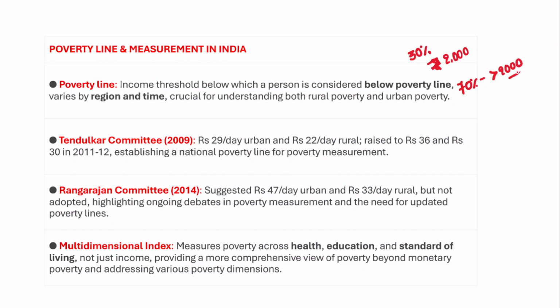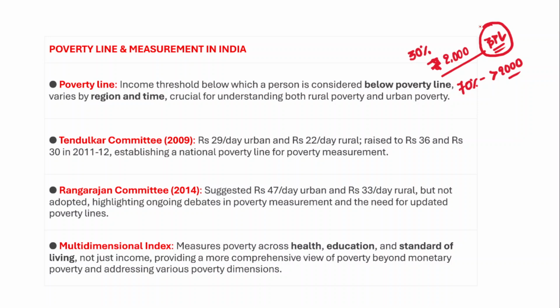Now it is being said that those people who are earning less than 2,000 rupees per month would be considered people who are below the poverty line. So therefore, this is the poverty line.